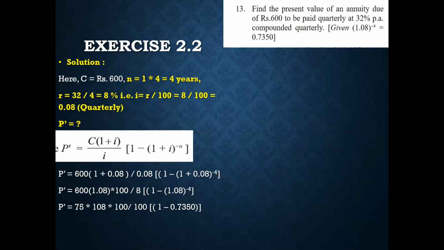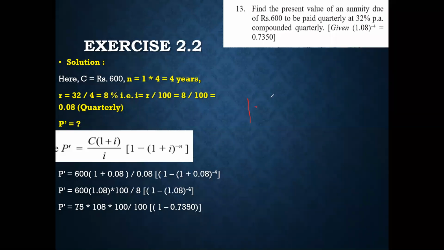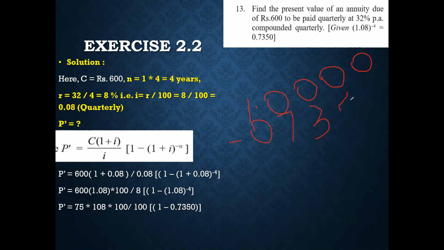So 1 minus 0.7350. Now from 1, we have to subtract 0.7350. This I have already explained to you all in the previous section as well. Whenever you have to subtract decimals, you will write 1 point, then 4 zeros like this. From that, you can minus 0.7350. So be very careful when you are solving sums like this.